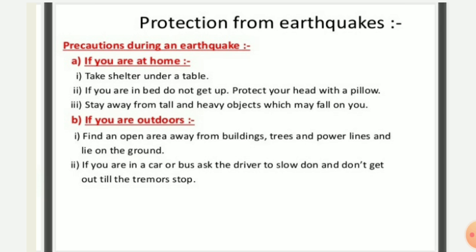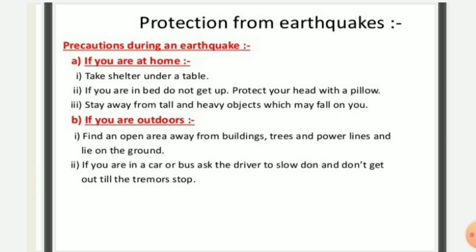Next, if we are in a car or a bus, then we should ask the driver to slow down and not get out until the tremors stop. If we are moving in any car or bus, we should slow down our speed and we should not get out of it until the tremors stop.